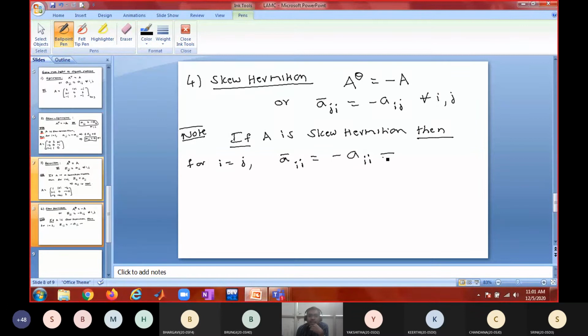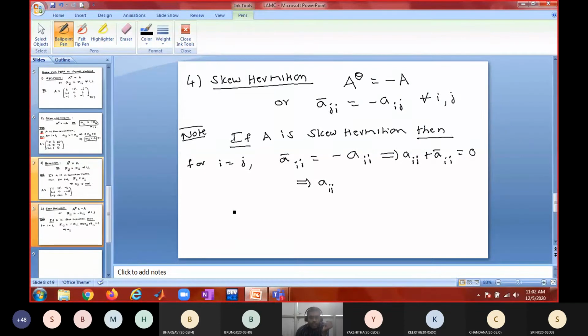That means what? Aii must be 0. Am I right? So when will this happen? When the sum of a number and its complex conjugate is 0. When the real part is 0.